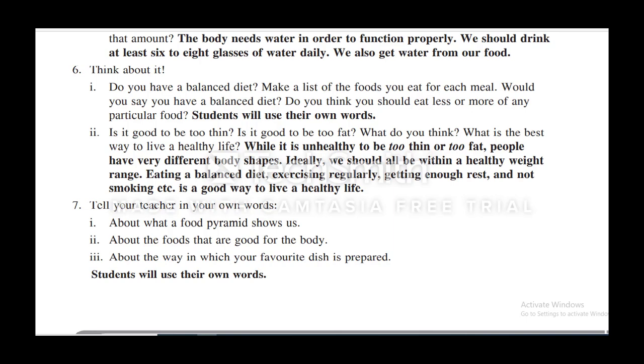Is it good to be thin? Is it good to be too fat? What do you think? What is the best way to live a healthy life? While it is unhealthy to be too thin or too fat, people have very different body shapes. Ideally, we should all be within a healthy weight range, eating a balanced diet, exercising regularly, getting enough rest and not smoking, etc. That is the good way to live a healthy life.